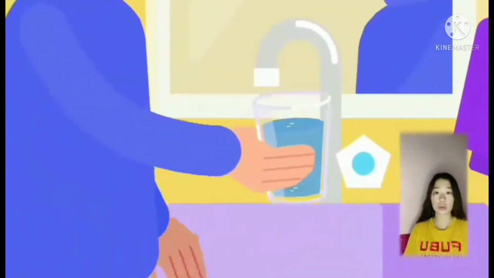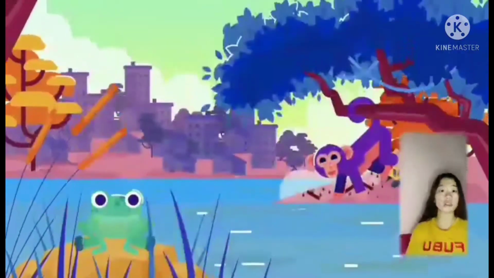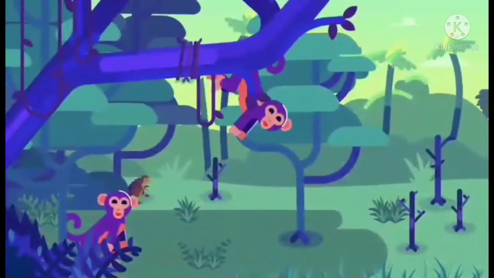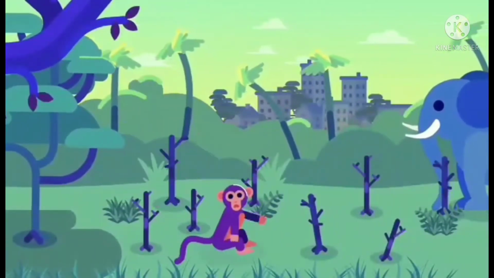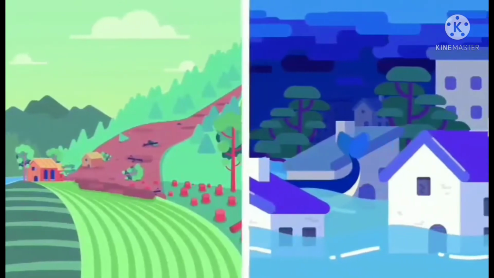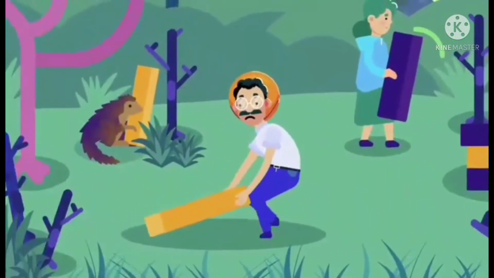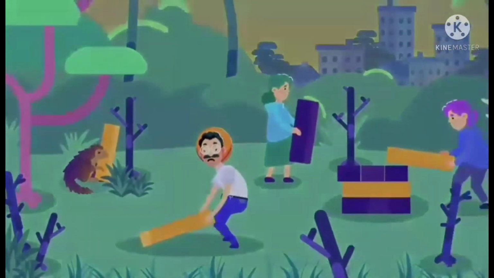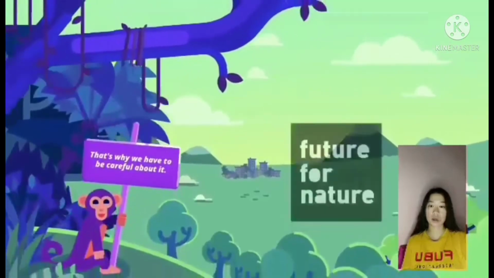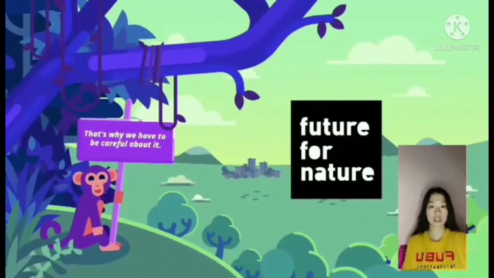Important functions are lost, such as water purification by the soil, CO2 storage by trees, temperature regulation by vegetation, and the natural habitat for species disappears. A collapsed system can have major consequences. More extreme weather conditions, such as erosion and flooding. In addition, it is very difficult to regain all biodiversity. Rebuilding a tower takes a long time and requires a lot of knowledge. That is why biodiversity is so important. That's why we have to be careful about it.